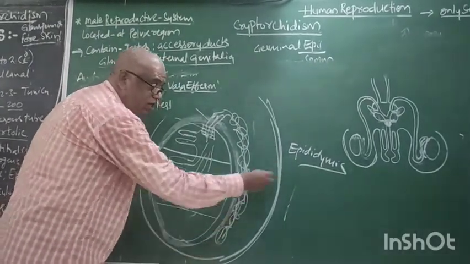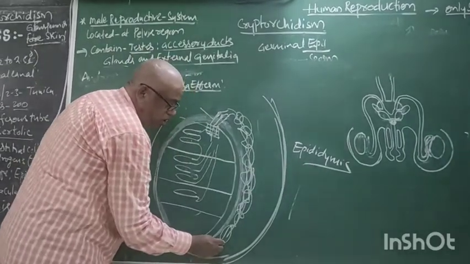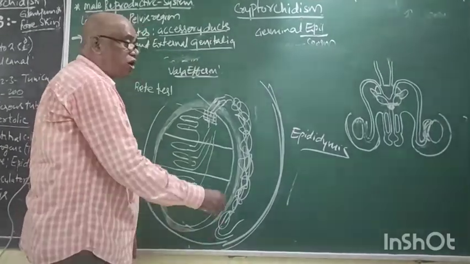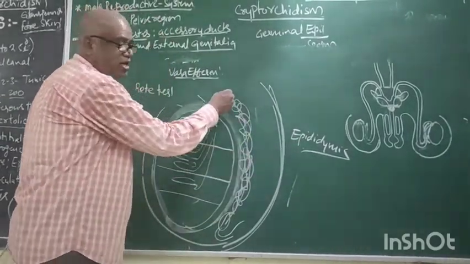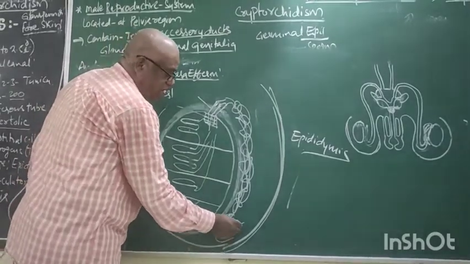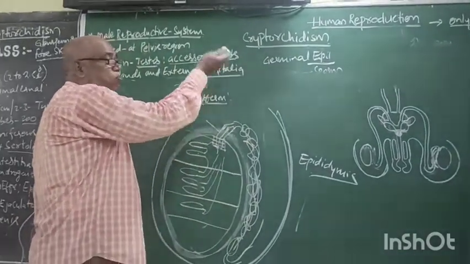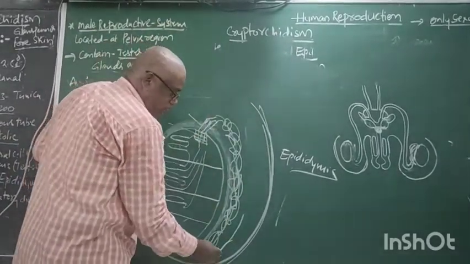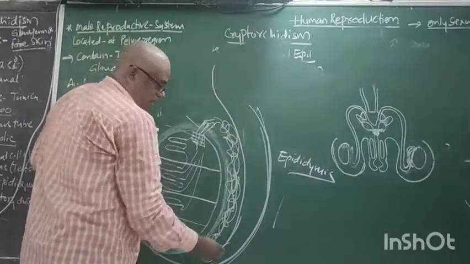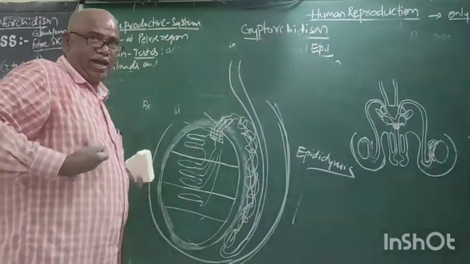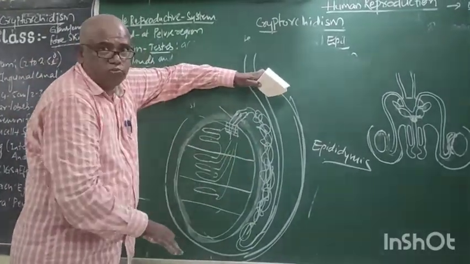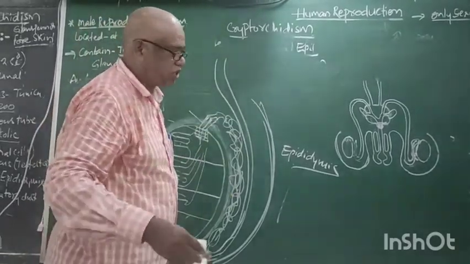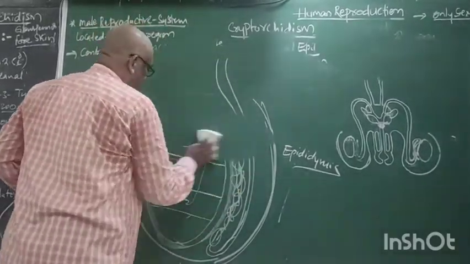From the posterior part of the epididymis, a small tube arises. It is from the posterior part. Now it moves upward and enters the abdominal cavity. Up to this point it is in the scrotum. Now it moves upward and enters the abdominal cavity. Now like this, see.